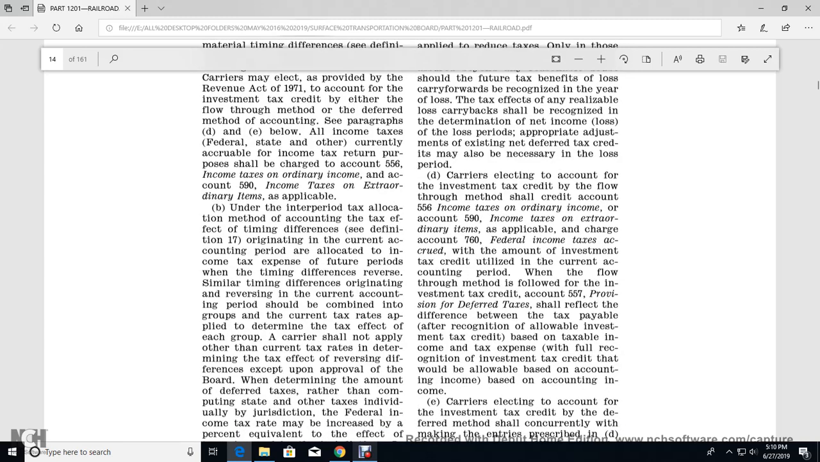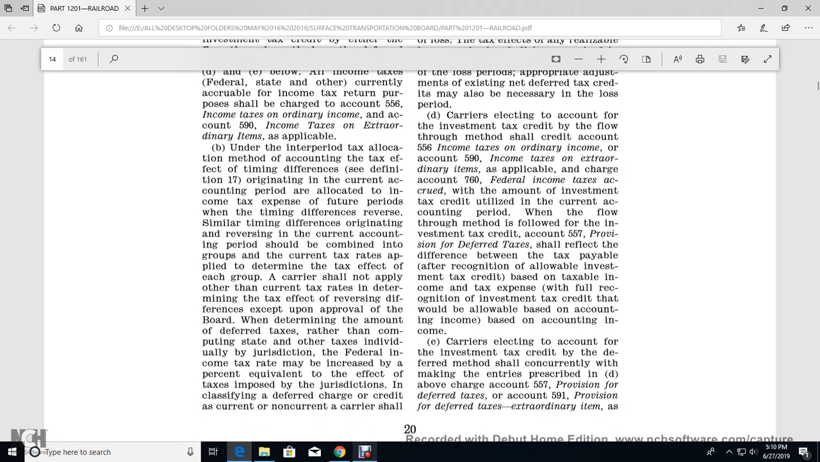tax rate applied to determine the tax effect of each group. Carriers should not apply other current tax rates in determining the tax effect of reversing the difference, except upon approval of the board. When determining the amount of the deferred tax, refer to the computing of the state and other tax individual jurisdiction. The federal income tax rate may be increased by the president, equivalent with the effect of the tax imposed by